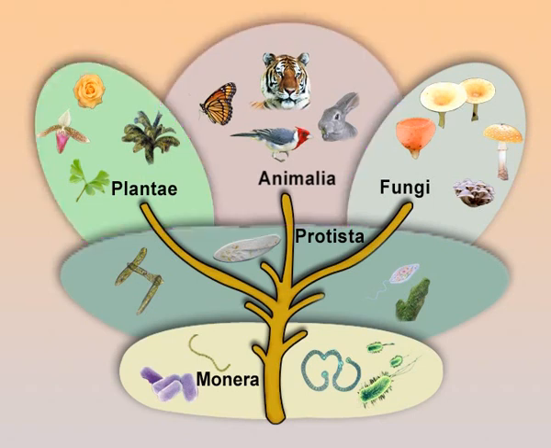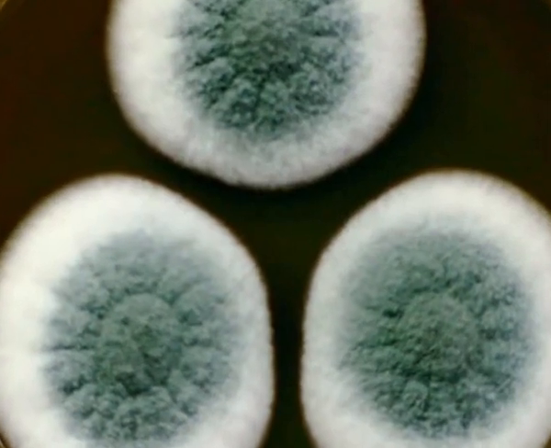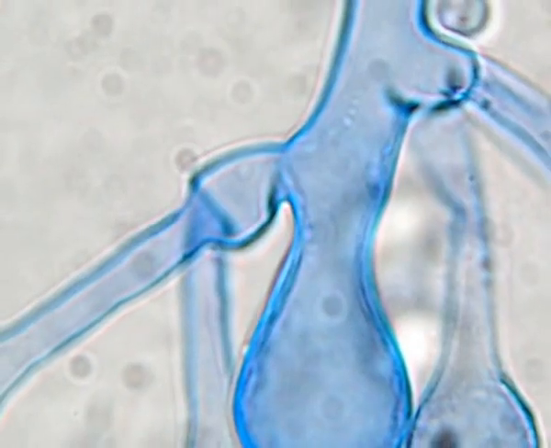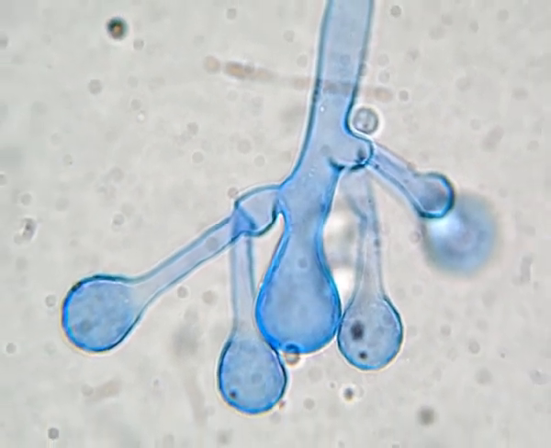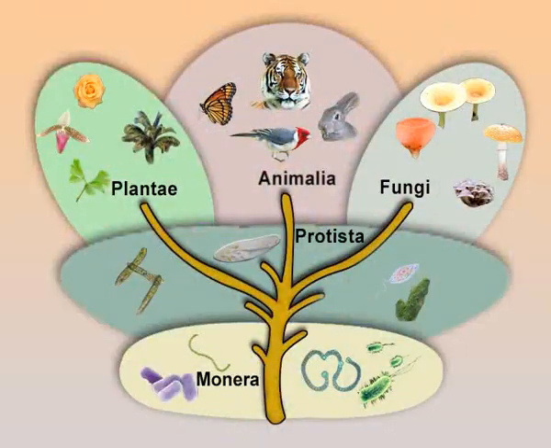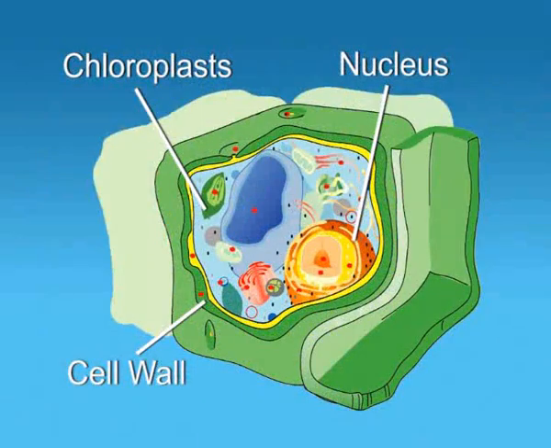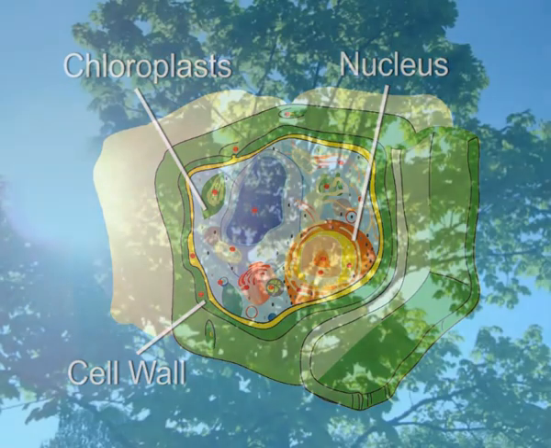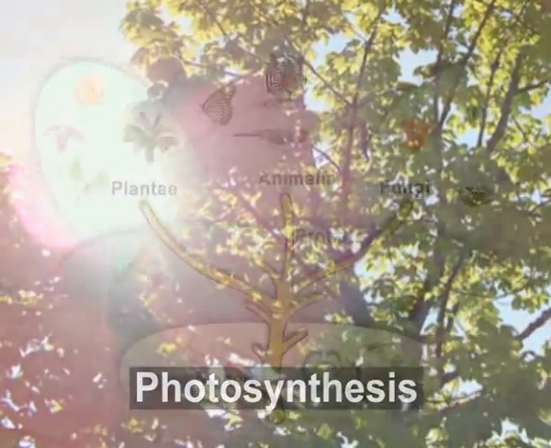If we look at the features of the kingdom fungi, these are multicellular with a cell wall, organelles including a nucleus but no chloroplasts. Fungi range in size from microscopic to very large, such as mushrooms. Plantae are multicellular and have a complicated body. Organelles including nucleus and chloroplasts are present and cell walls are present. And food is manufactured by the process of photosynthesis in the plants.